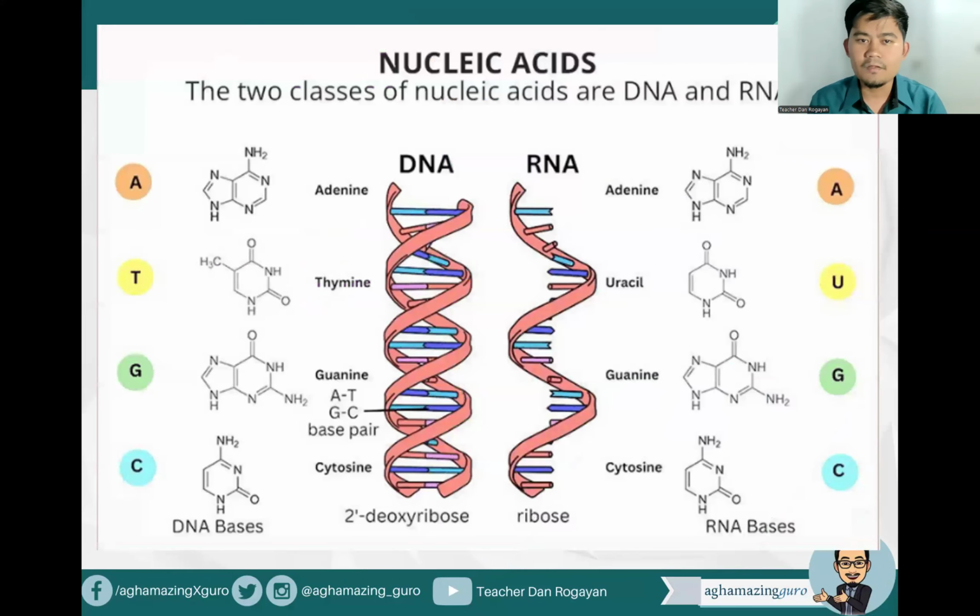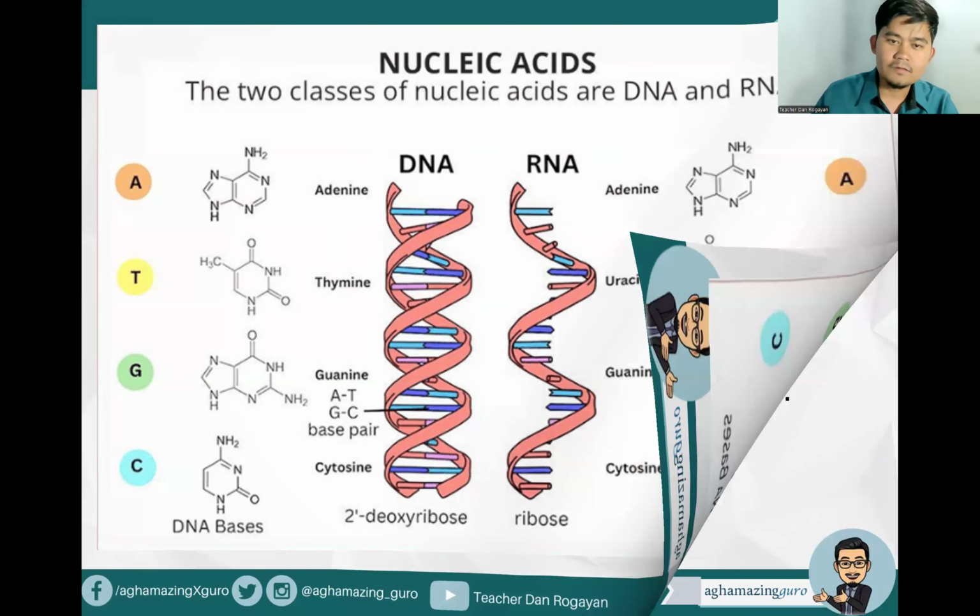Okay? So for nucleic acids, the two classes are, of course, DNA, the deoxyribonucleic acid, which has a double strand. So GCAT are the DNA bases. Meanwhile, RNA is single stranded. RNA also has four bases. However, thymine is replaced by uracil. So for RNA, we have GCAU: guanine to cytosine, adenine to uracil.